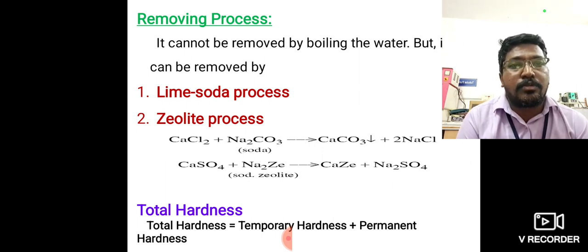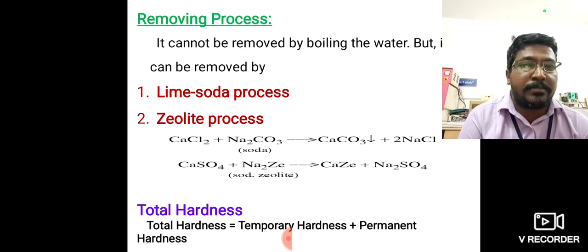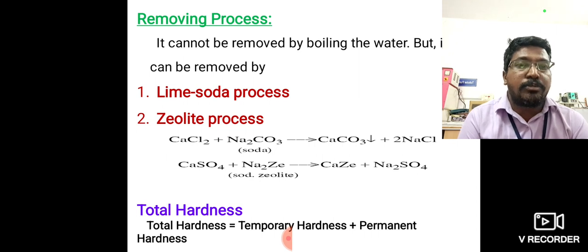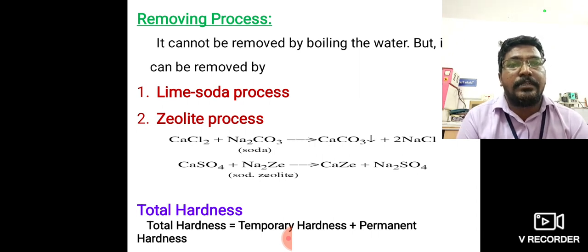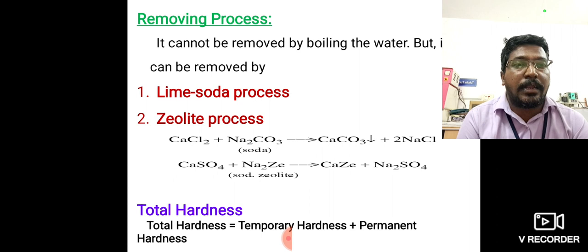So there are two processes for removal of permanent hardness: the first one is the lime soda process, the second one is the zeolite process. Total hardness is equal to temporary hardness plus permanent hardness. Temporary hardness is another name for carbonate hardness, and permanent hardness is another name for non-carbonate hardness.